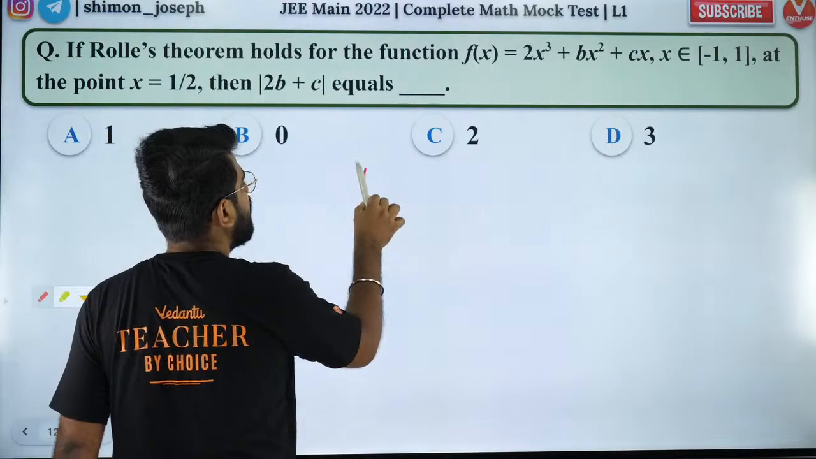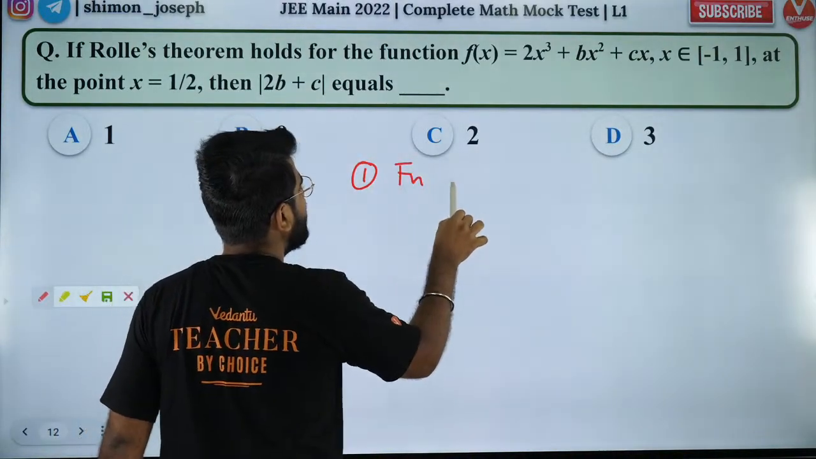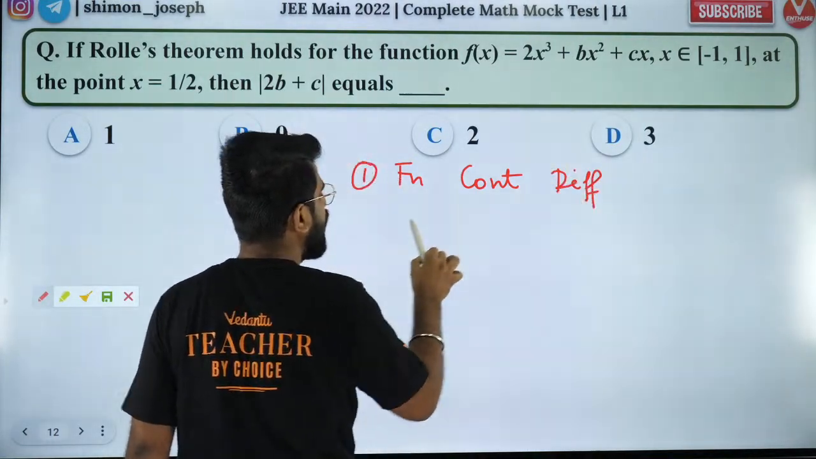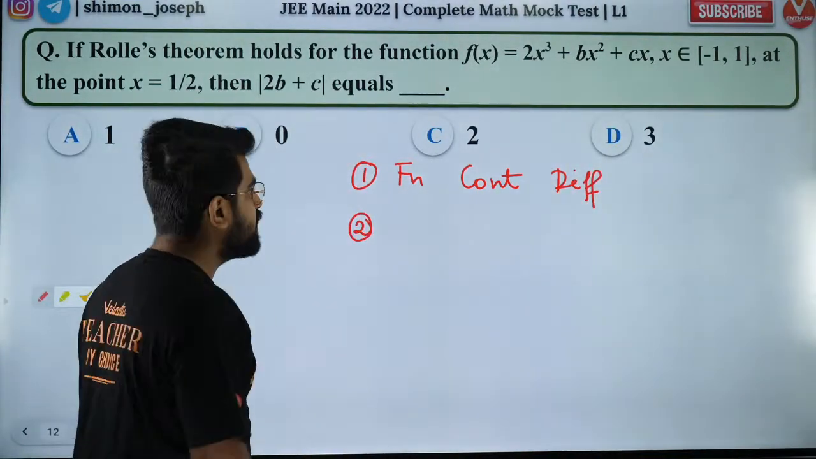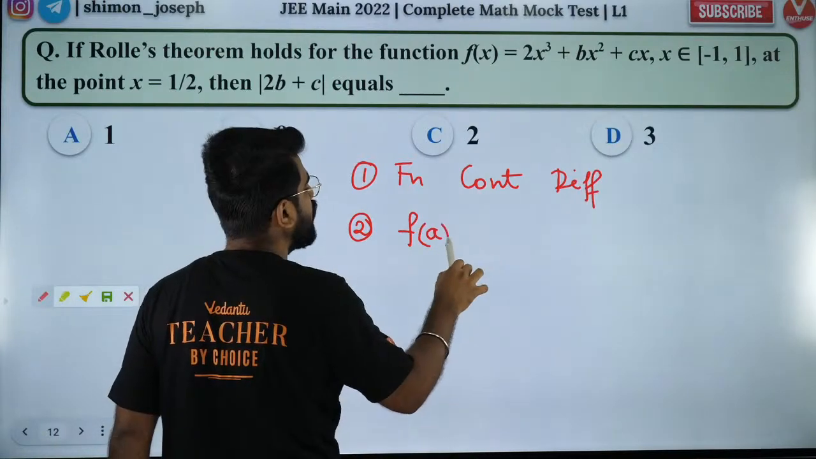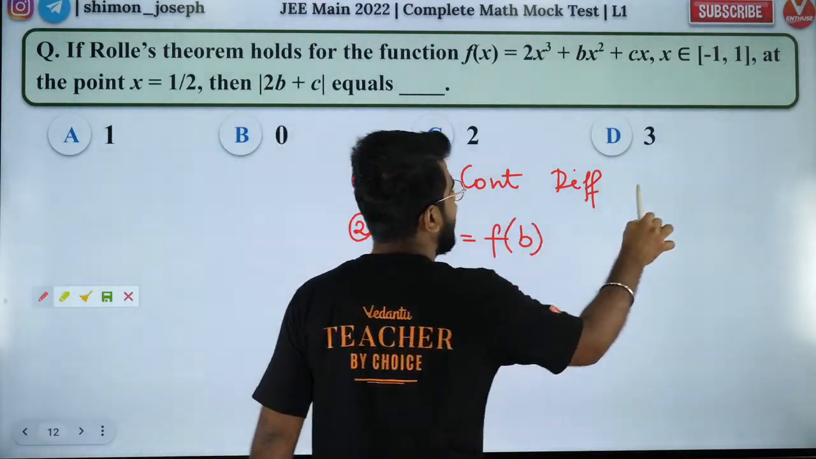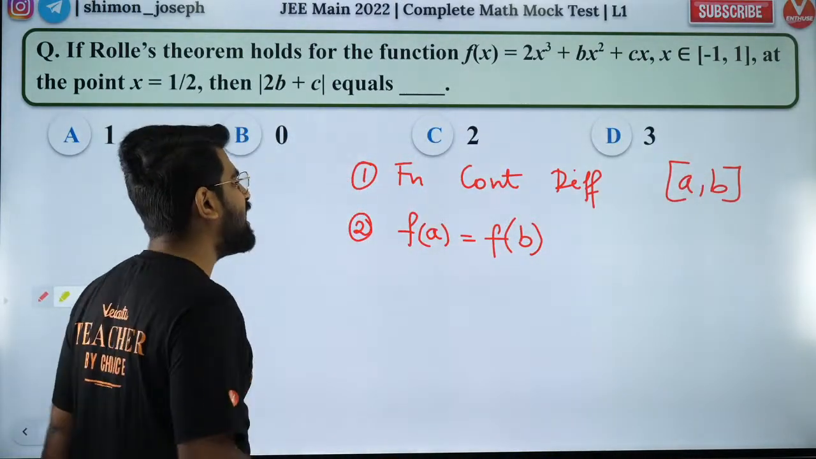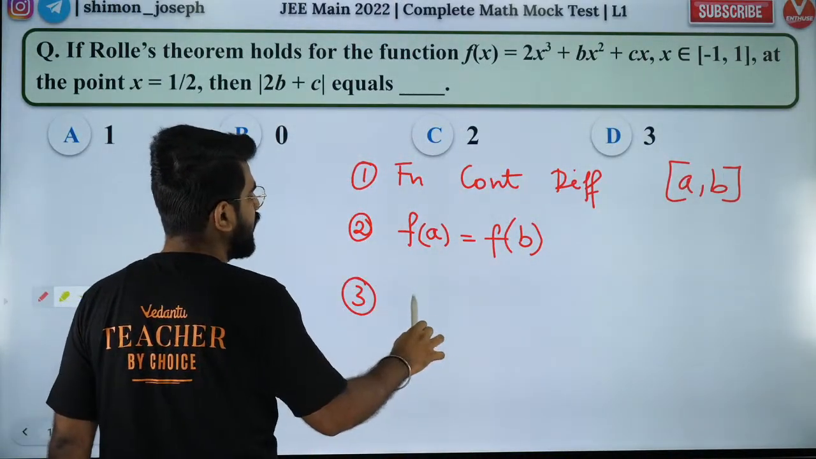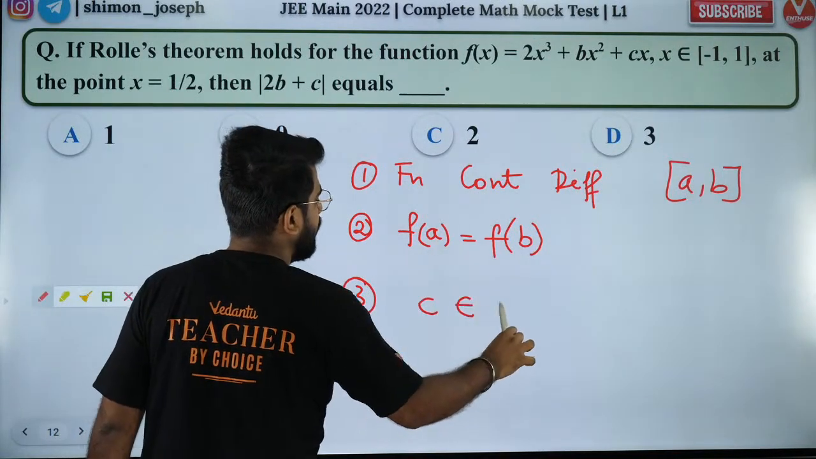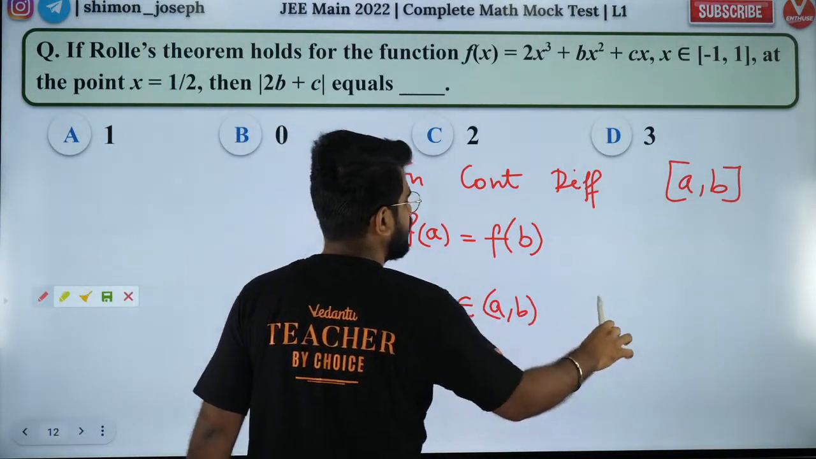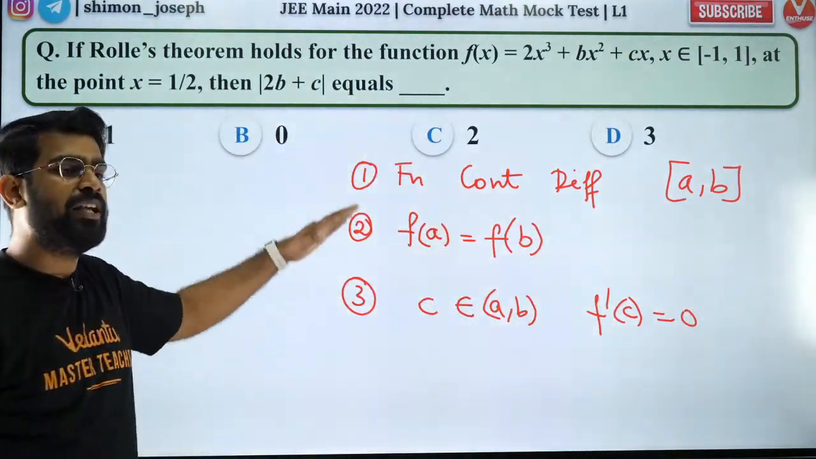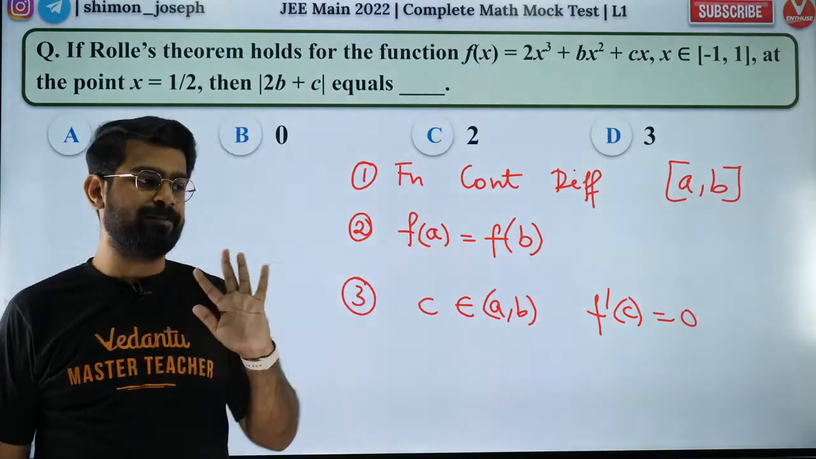So Rolle's theorem, the first thing is the function should be continuous and differentiable. That is the first statement of Rolle's theorem. The second statement is your f of a should be equal to f of b if your Rolle's theorem is valid from a to b. And the third one is, then there will be a point c belonging to the open interval a comma b such that f dash of c is equal to 0. This is your Rolle's theorem statement. If you know these three, then you know everything.